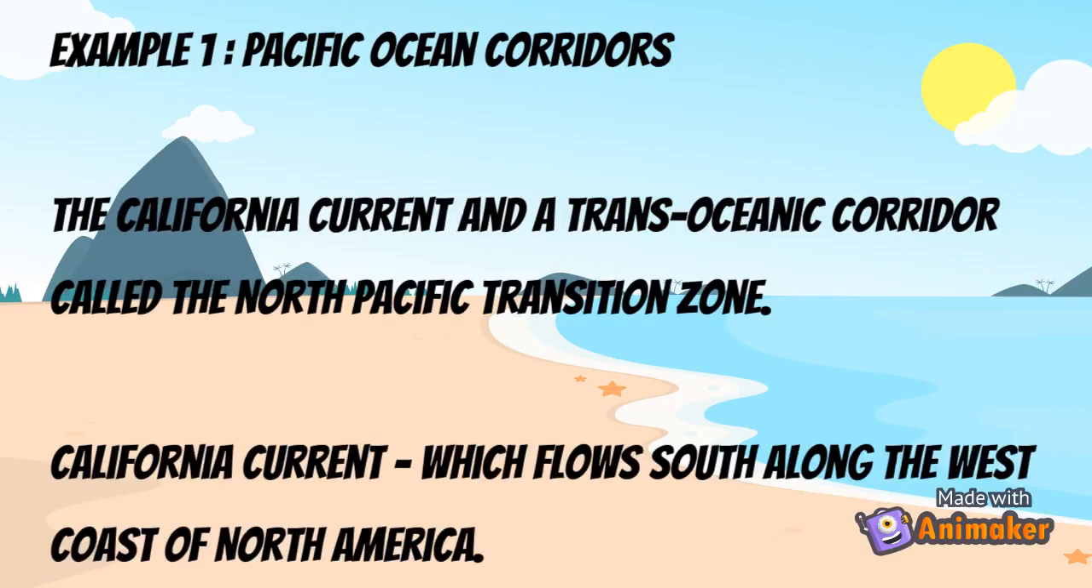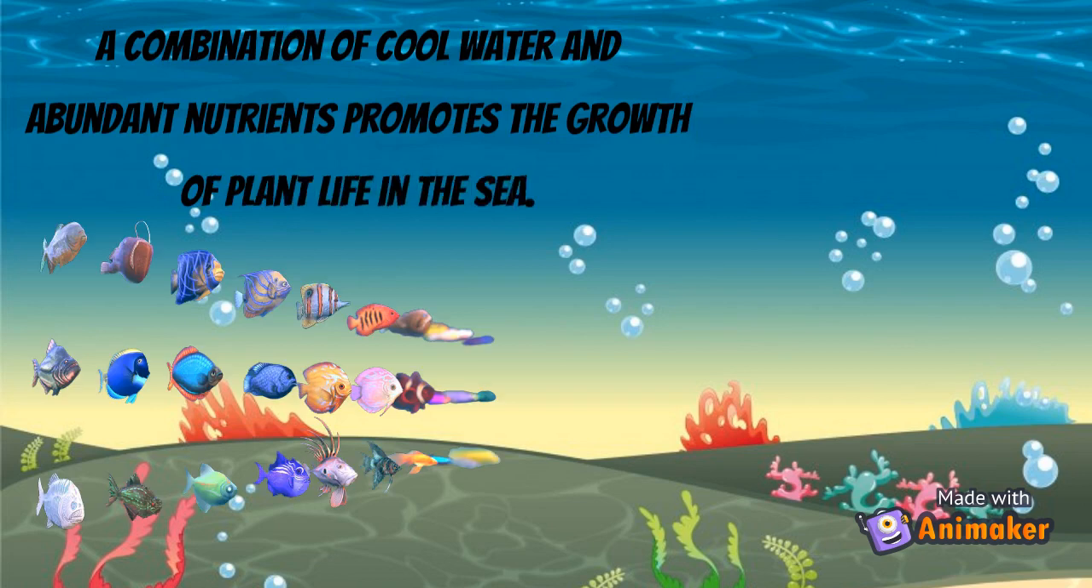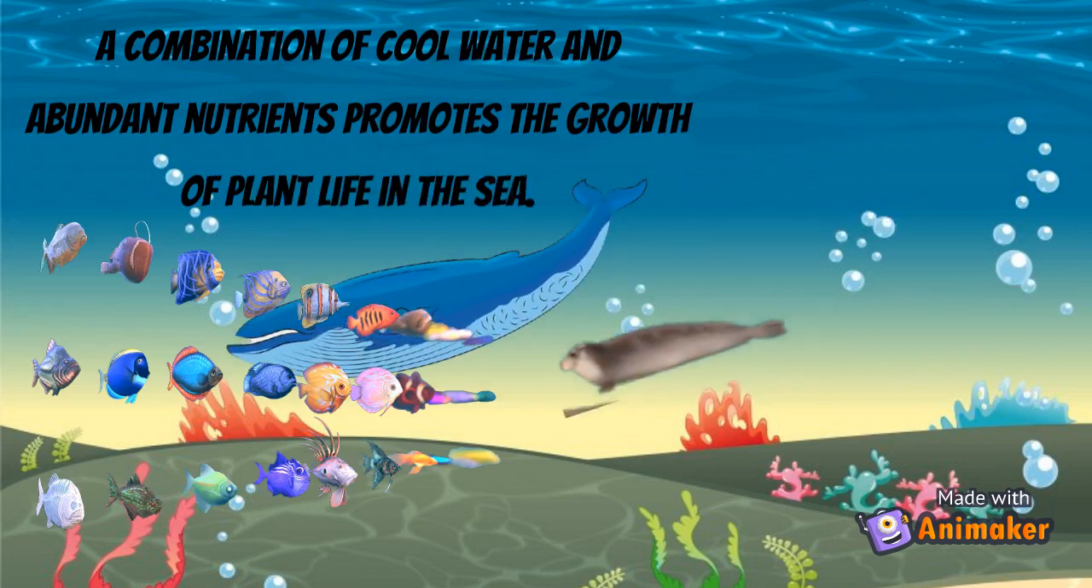The Pacific Ocean has the California Current corridor, which flows south along the west coast of North America. The combination of cold water and abundant nutrients promotes the growth of plant life in the sea, which becomes the center of a food web because it attracts large numbers of predators due to high prey abundance.